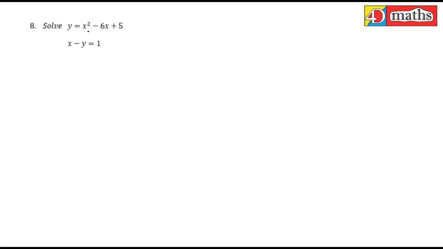Solve y equals x squared minus 6x plus 5 and x minus y equals 1. So we have two equations. If you recognize this, this is a quadratic. And if you look at this, this is a line. So basically there's a quadratic and a line, and they're meeting at some point or not meeting at some point, as the case may be. And we're asked to find the value for x and y where they meet.